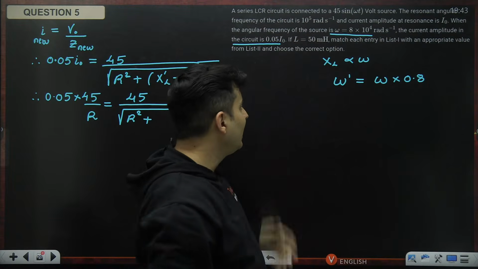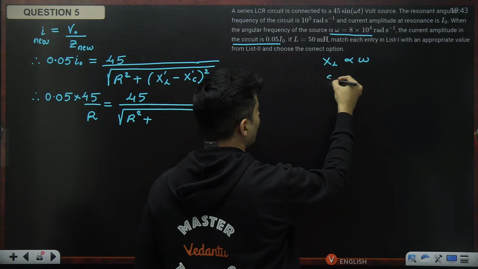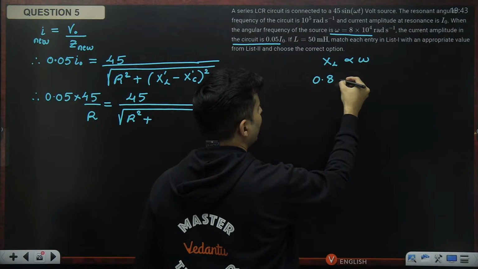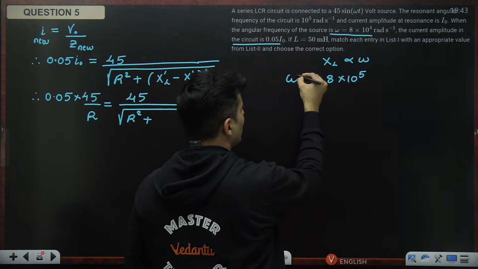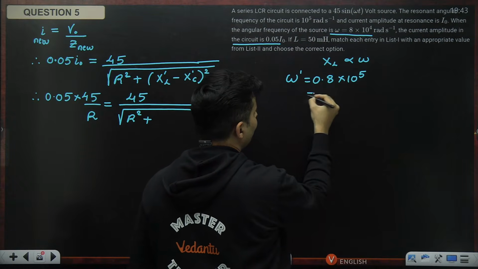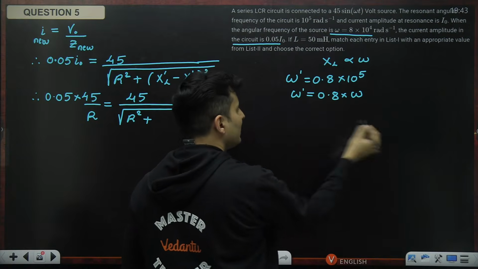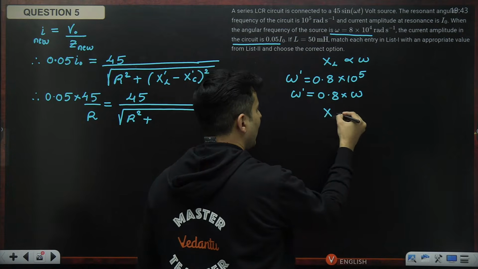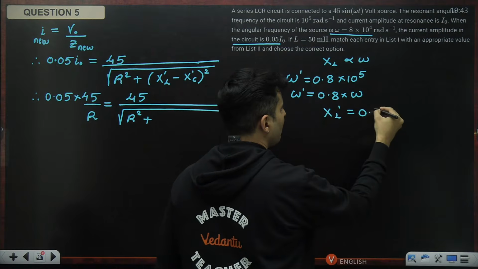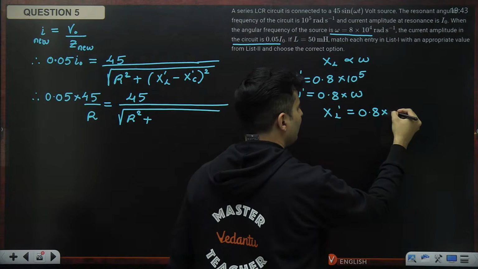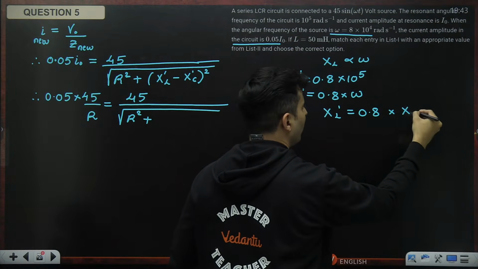So it is 0.8 times. I hope you can see that right over here. It is 0.8 into 10 to the power 5 is your new omega, which is 0.8 times of the old omega. So that means my XL, because it is proportional to omega, will also be 0.8 times my old XL.